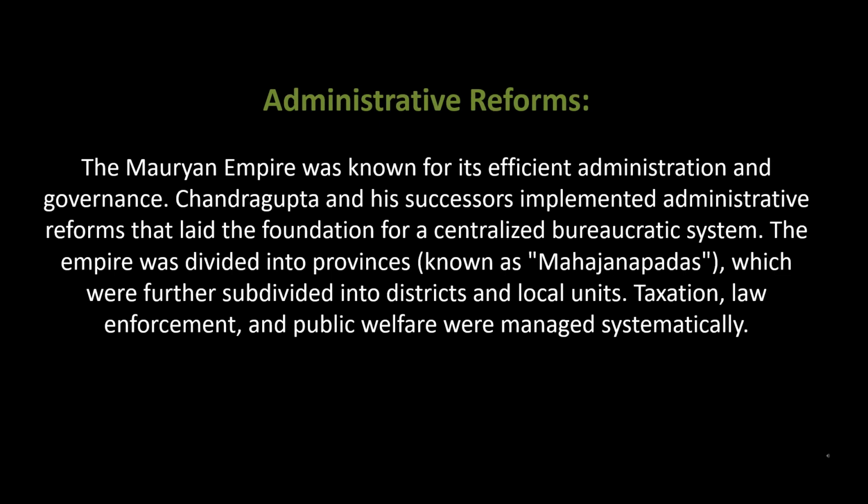Administrative reforms. The Mauryan Empire was known for its efficient administration and governance. Chandragupta and his successors implemented administrative reforms that laid the foundation for a centralized bureaucratic system. The empire was divided into provinces, known as Mahajanapadas, which were further subdivided into districts and local units. Taxation, law enforcement, and public welfare were managed systematically.